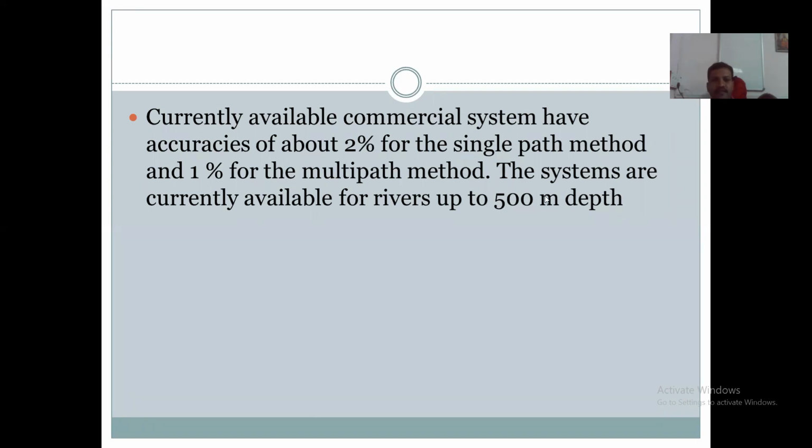These systems are currently available for rivers having water depth up to 500 meters. Up to 500 meter depth, this is suitable. These systems are available up to 500 meter depth of the water. For a river whose depth is up to 500 meters, we can use these systems.